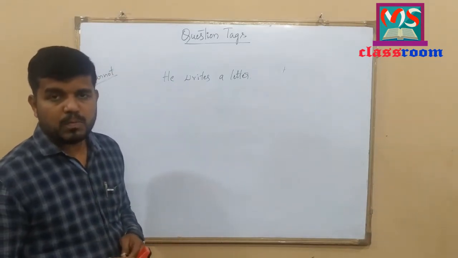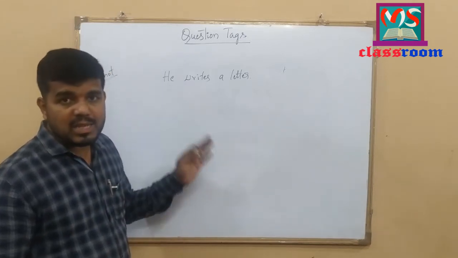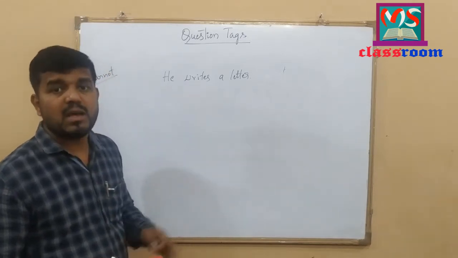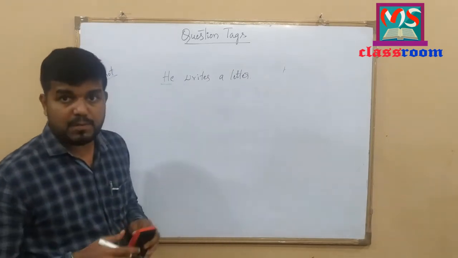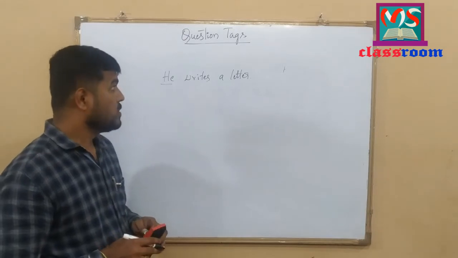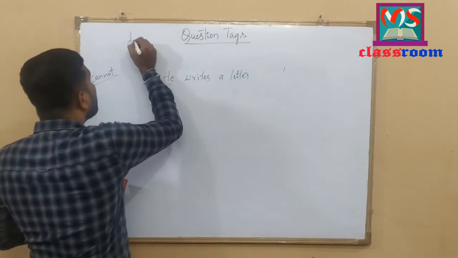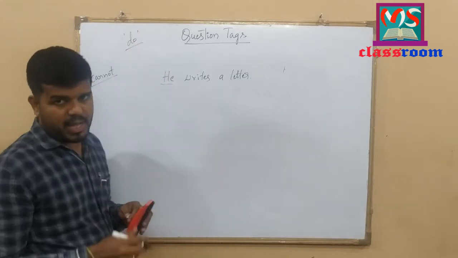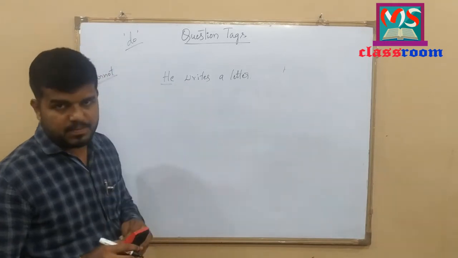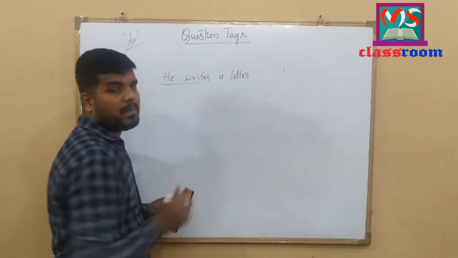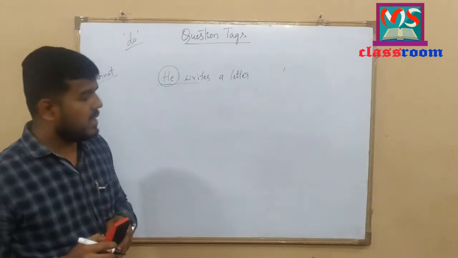Look at here. Previously, I told you, whenever we add question tags, we consider the auxiliaries and subjects of the statement. And here we have the subject of the statement, but we do not have an auxiliary. So, when we don't have an auxiliary, we use do form auxiliaries to add the question tag. Consider the tense of the sentence here. He writes a letter. Here it is in simple present tense, and also consider the subject of the statement.